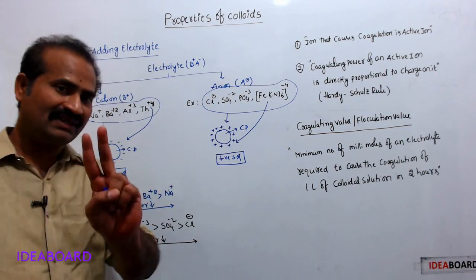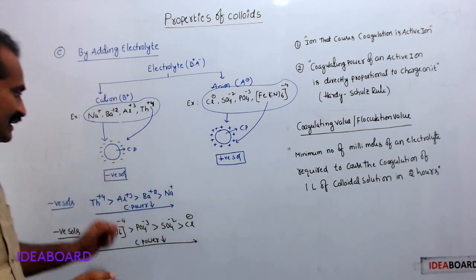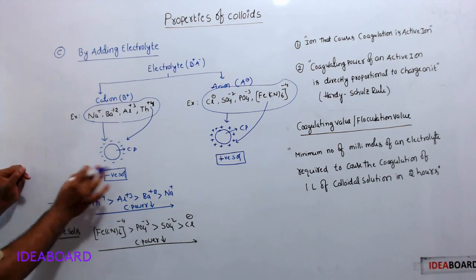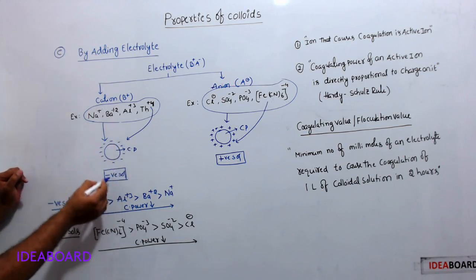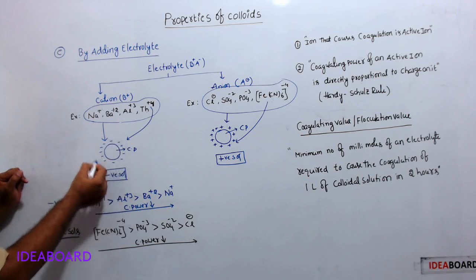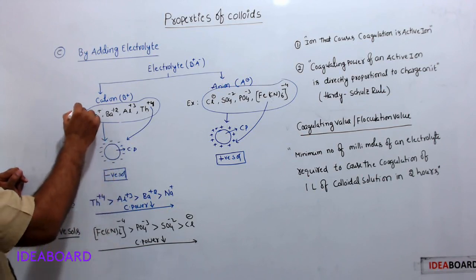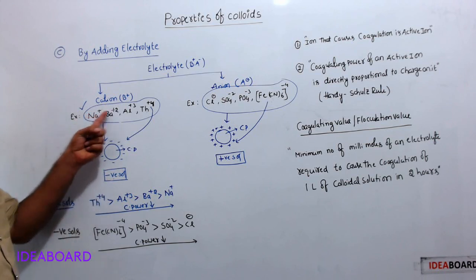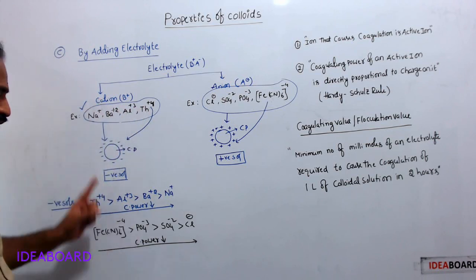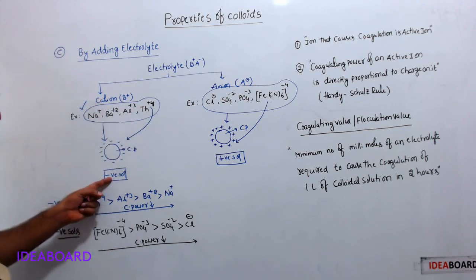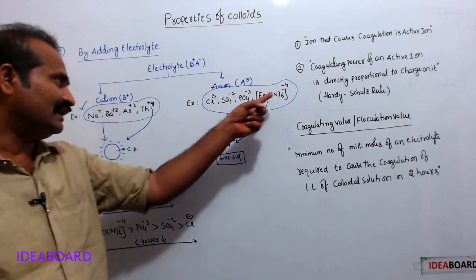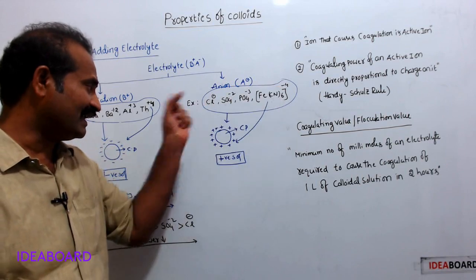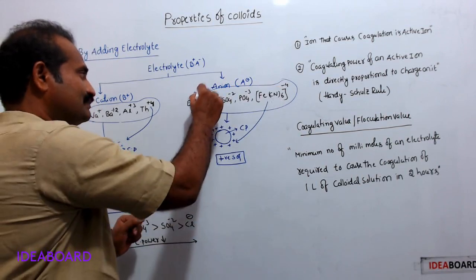So, from this discussion, 2 points are clear to us. First point: for the coagulation of negative sol, positive ions, meaning cations, are responsible. For the coagulation of positive sol, negative ions are responsible.